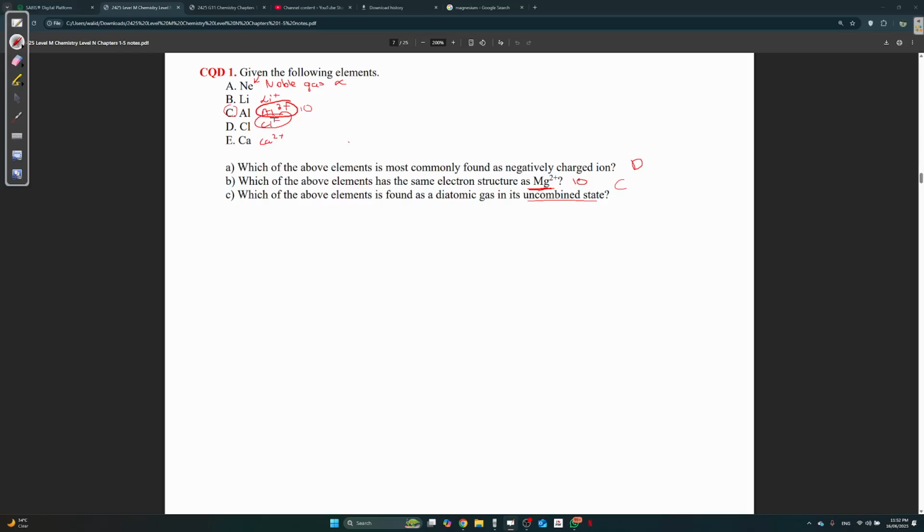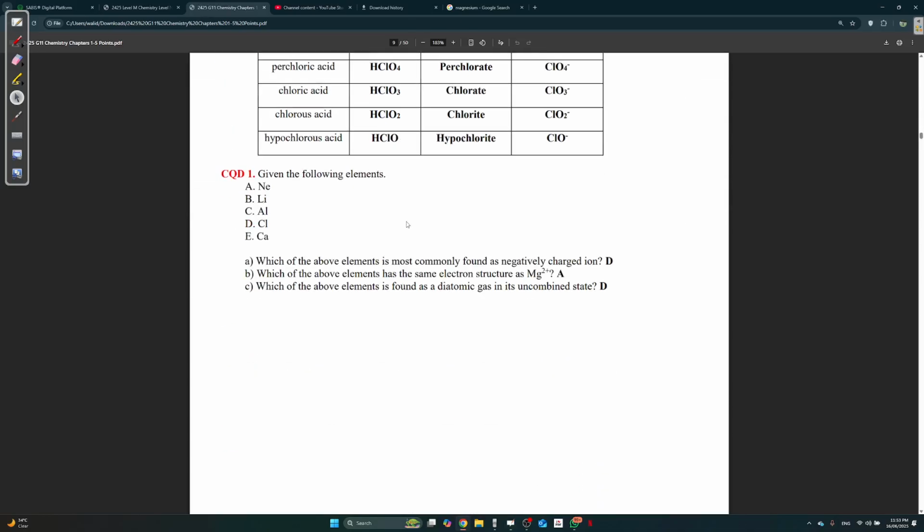Which of the elements is found as a diatomic gas in its uncombined state? Obviously, it's none of the metals. So it's either neon or chlorine. But we know neon is a noble gas, so it can't be diatomic. It's always monatomic. So chlorine is the obvious answer, D. You guys know chlorine exists as a diatomic gas, Cl2. Very easy.